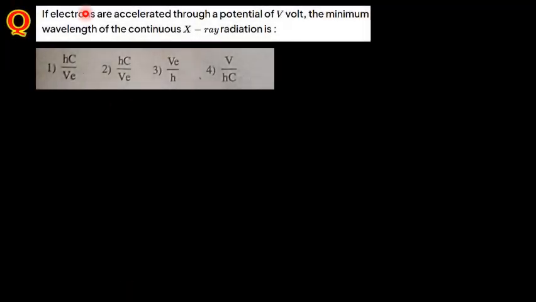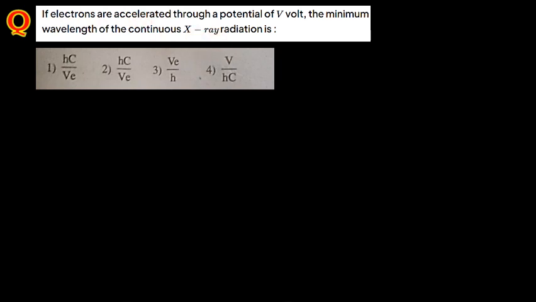Next question. If electrons are accelerated through a potential of V volts, the minimum wavelength of X-ray radiation. See the relationship here: an electron is accelerated and X-rays are produced.